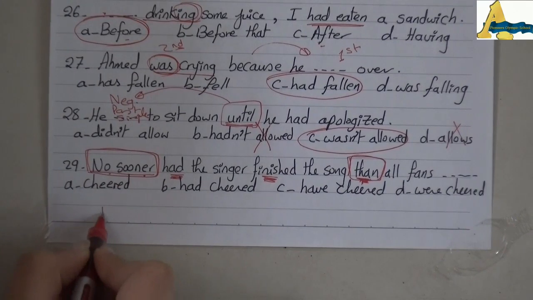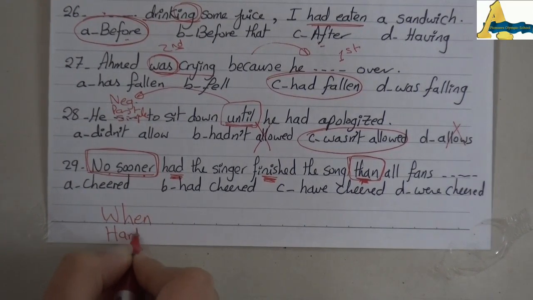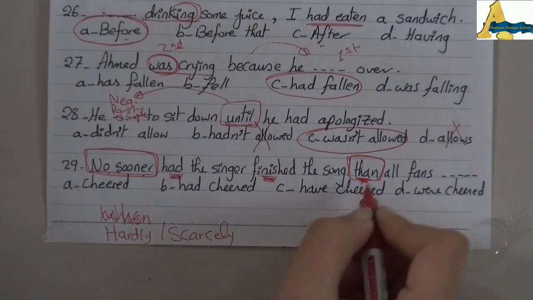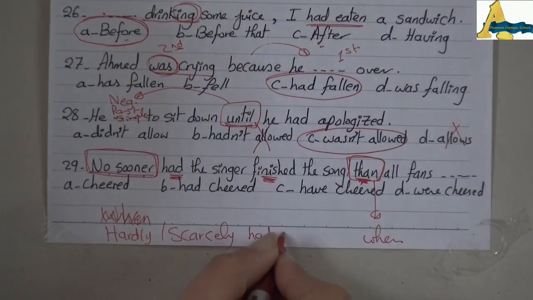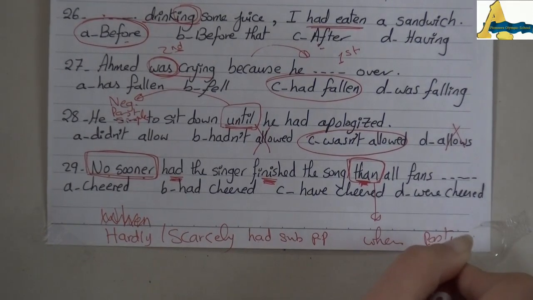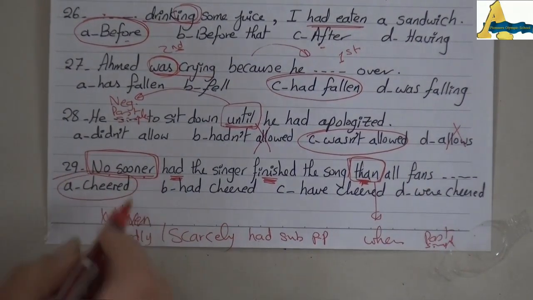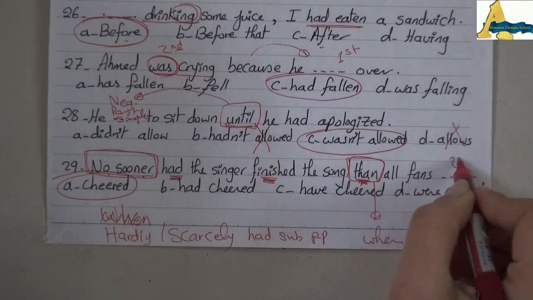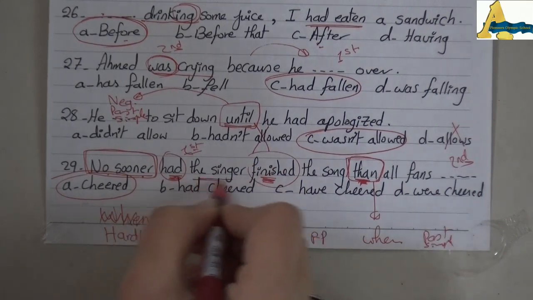If no sooner is replaced by hardly or scarcely, I will put here when, and the same inversion: had, subject, PP, and then past simple. So I will choose what? Cheered, past simple. No sooner had the singer finished the song than all fans cheered. So this is the second action, and this is the first action, and don't forget the inversion.